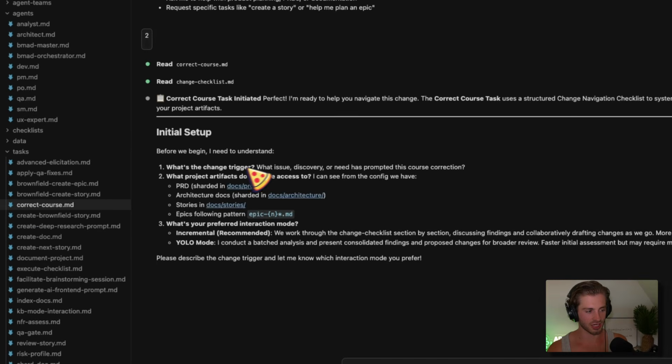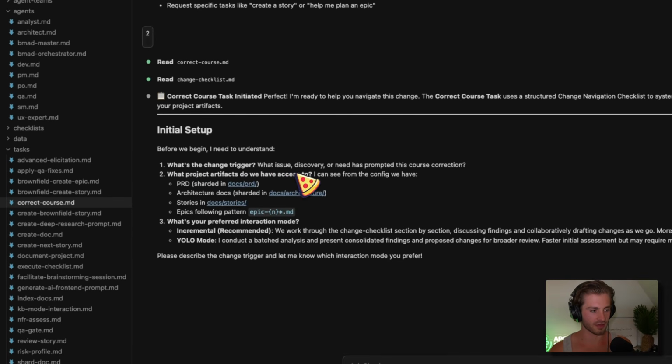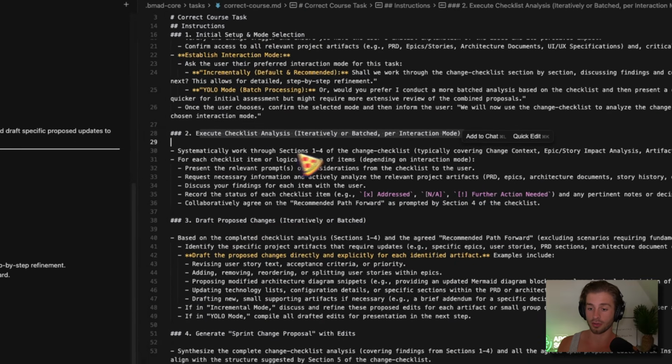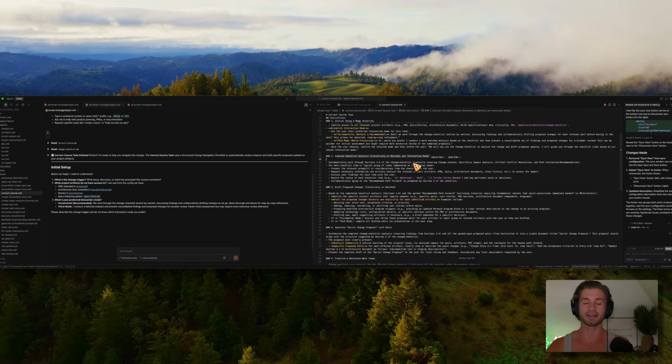So here it goes, what's the change trigger? What project artifacts do we have access to? What's your preferred interaction mode? Then it's going to go through and execute a checklist analysis. So it's going to work through steps 1 to 4 and basically take a lot of information from you on what is the change? Why are we making this change?